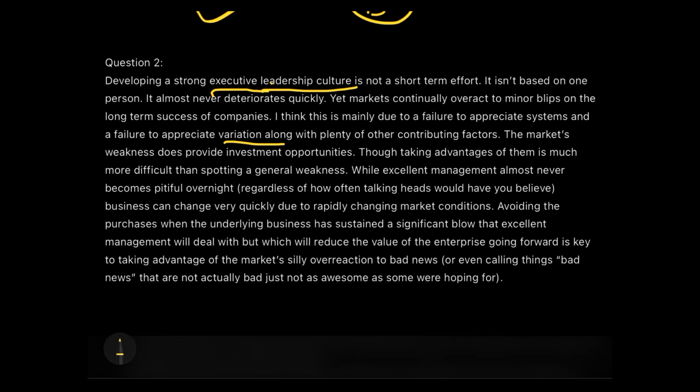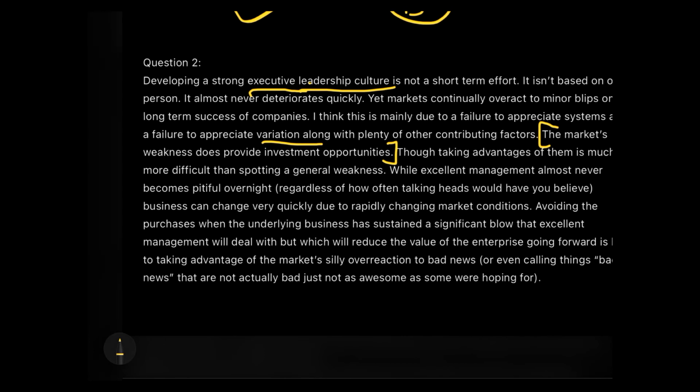Now, please read it from here. The market's weakness does provide investment opportunities. This is something we must know after watching the scam of 1992 for sure. The market's weakness does provide investment opportunities, though taking advantage of them is much more difficult than spotting a general weakness. While excellent management almost never becomes pitiful overnight, regardless of how often talking heads would have you believe, business can change very quickly. Why?